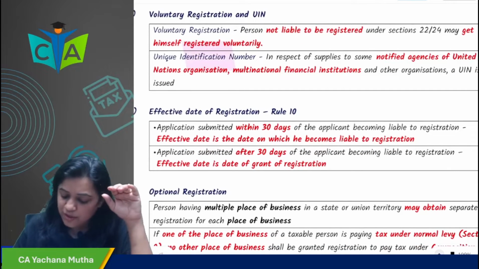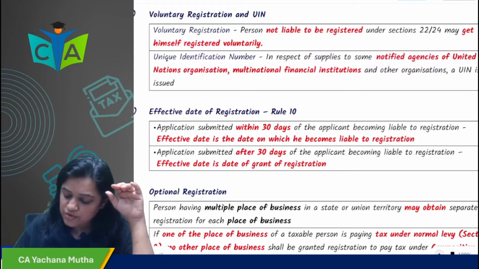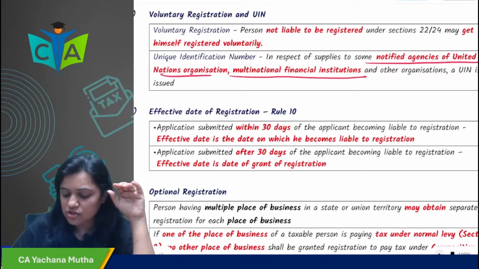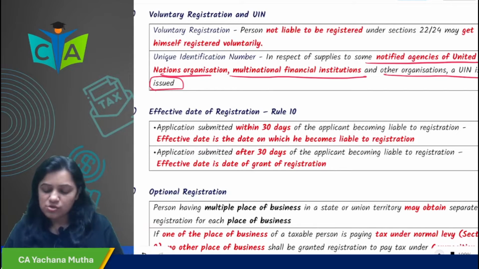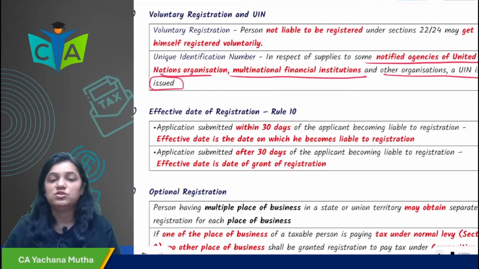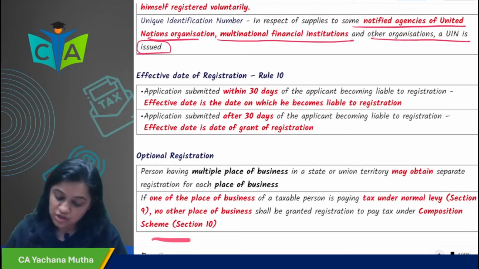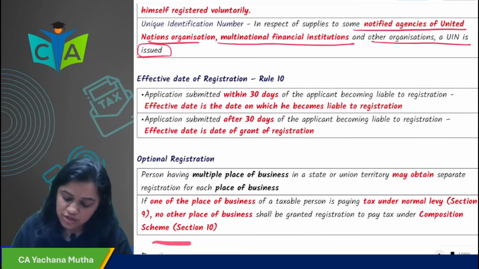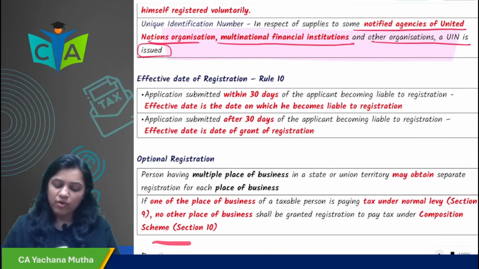UIN is issued in respect of supplies to notified agencies of the United Nations Organization, multinational financial institutions and other organizations. So what is issued to them? UIN, unique identification number. To multinational financial institutions or UNO, the UIN is issued.